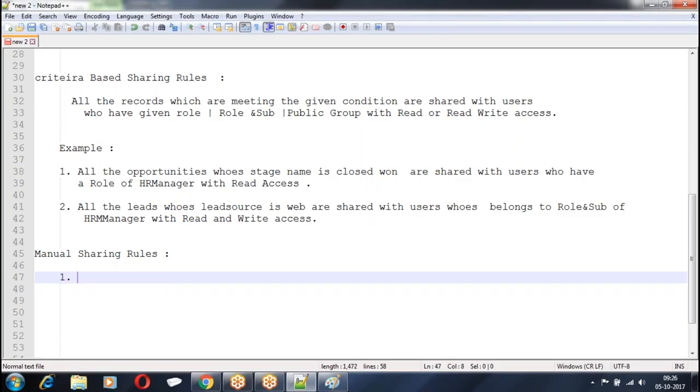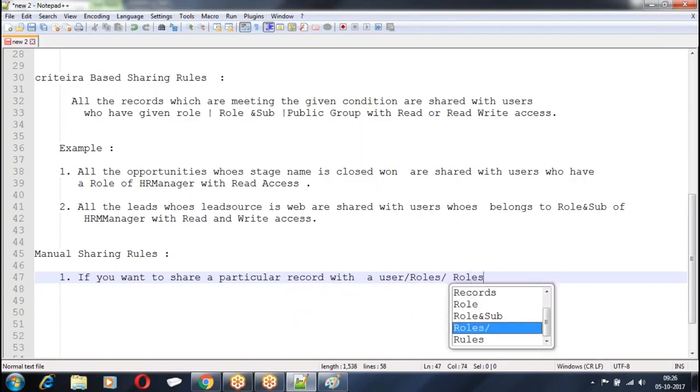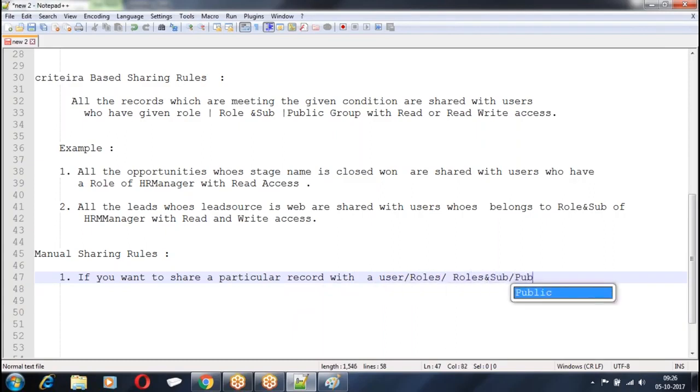What is the meaning of manual sharing rule? If you want to share a particular record with a user, role and subordinate, or public group. What is the extra thing we got here? We can share the record with a particular user also. With owner based and criteria based, I cannot share with a particular user. But in manual sharing rule, I can go with a particular user.